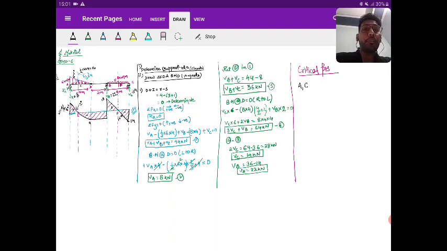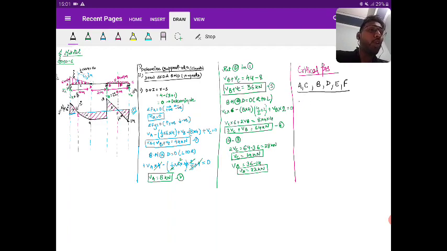So that point is B now. Point where UDL or UVL starts or ends, that is A and D, and then B and C. Both are taken into consideration. Then point where load intensity or shear force changes its sign, that is E and F. So these are the 6 points that you got for finding the bending moment diagram.